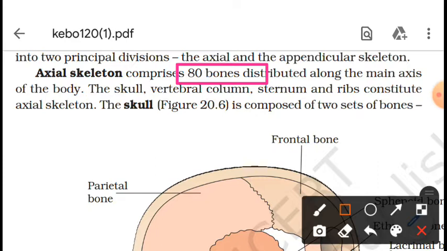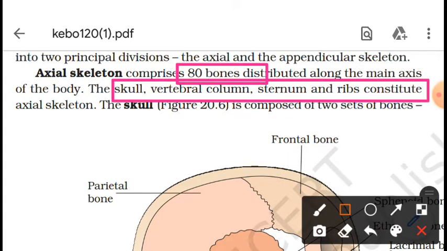The main parts of the axial skeletal system are the skull, vertebral column, sternum and ribs. These are all parts of the human axial skeletal system, which is made up of 80 bones.